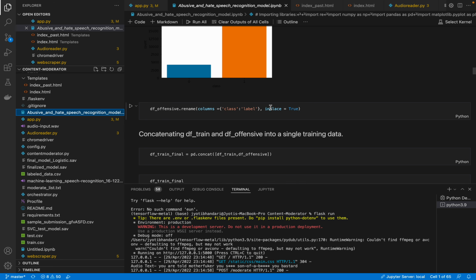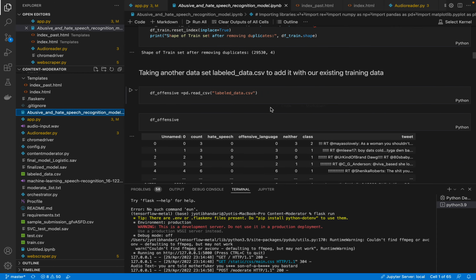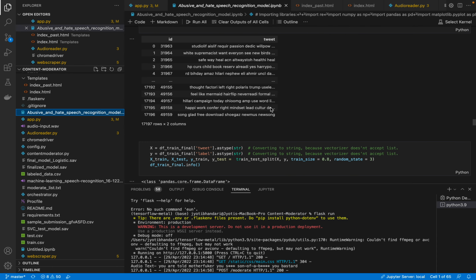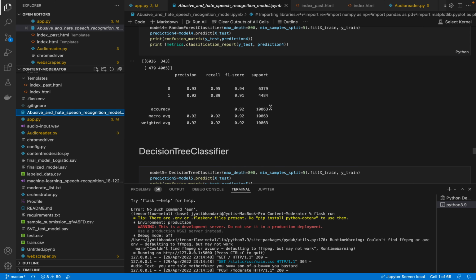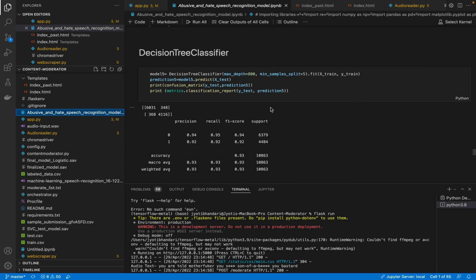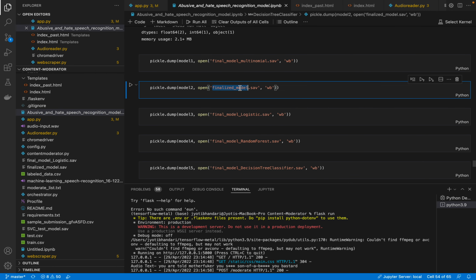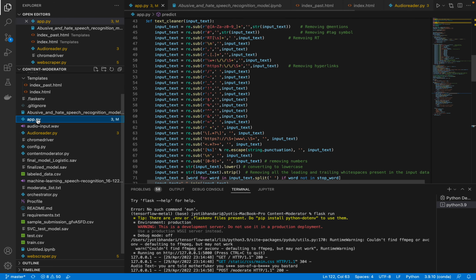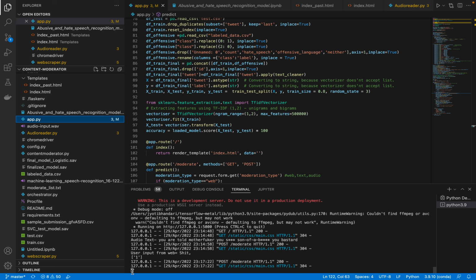As you can see, this is the notebook where we have imported the data and did some visualizations and then made the model and evaluated them. So support vector has the highest accuracy, F1 score and recall. So we dumped this model to be used in our project. This is the dumped model from the SVC. So this is our project. Let's run it first.